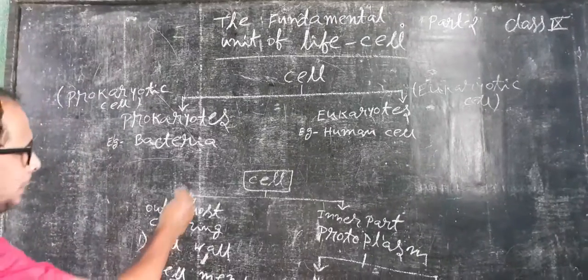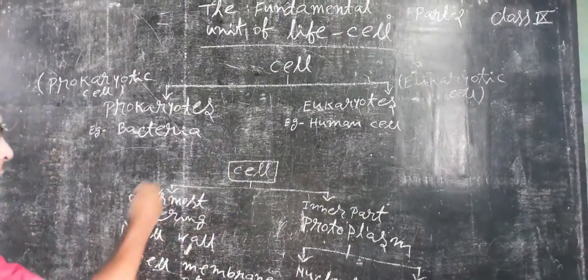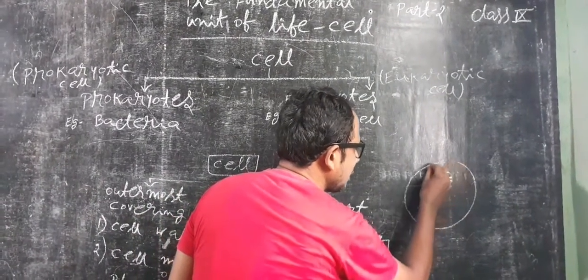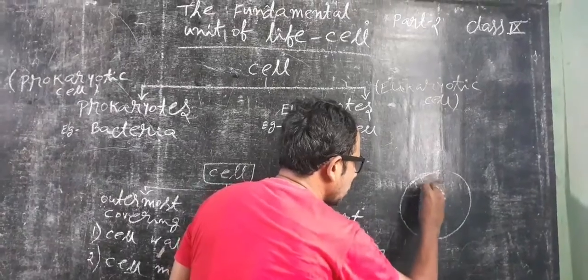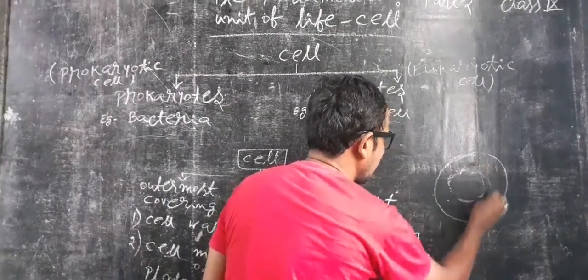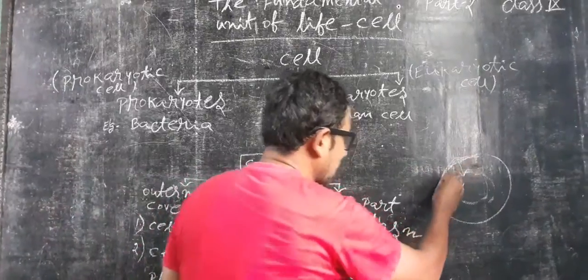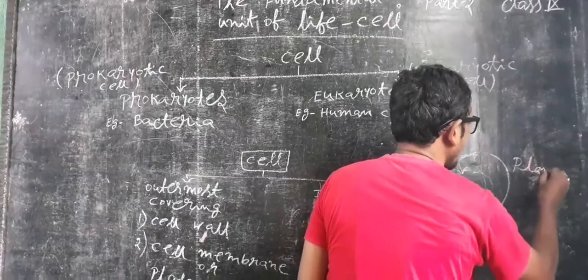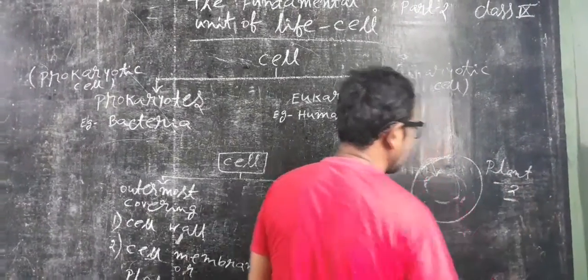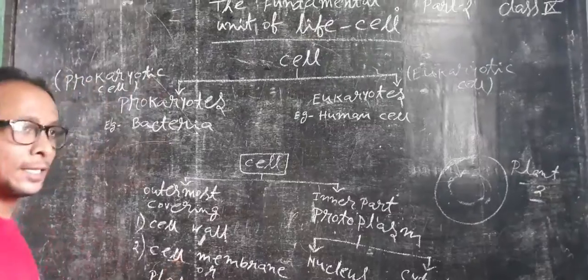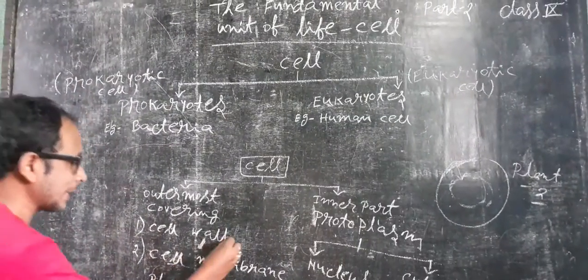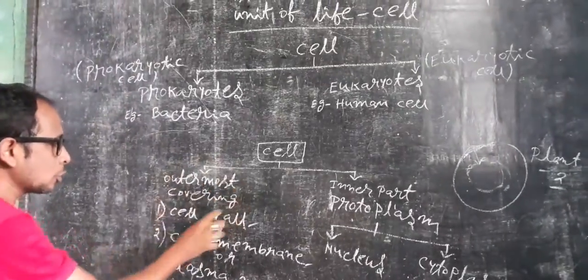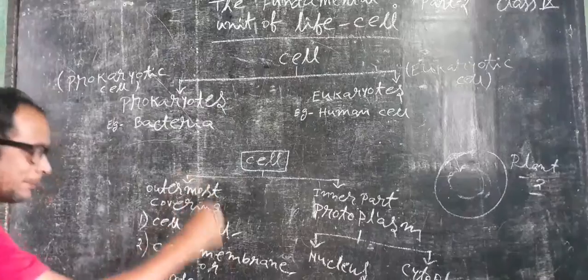Now if we discuss the cell, there is an outermost layer, and this one is known as the innermost part. In the outermost layer, there are 2 layers present if it is a plant cell. If it is an animal cell, then 1 layer is present. 2 layers means cell wall and cell membrane. If it is a plant cell, then the outermost covering is the cell wall and cell membrane.